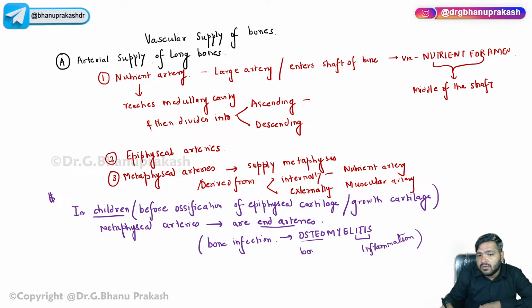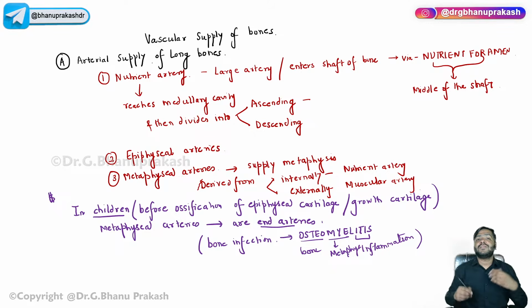Osteo means bone. Myelo means metaphysis. Which part of the bone is prone to infection? In children, it is the metaphysis because they have the end arteries. Now, as compared to the adults, in adults this osteomyelitis is not seen as often. Why? Because